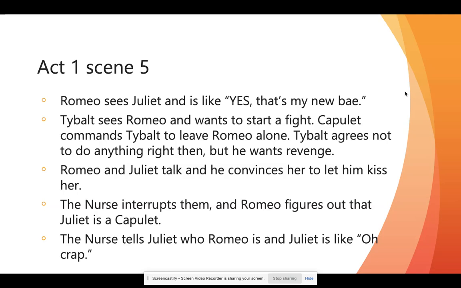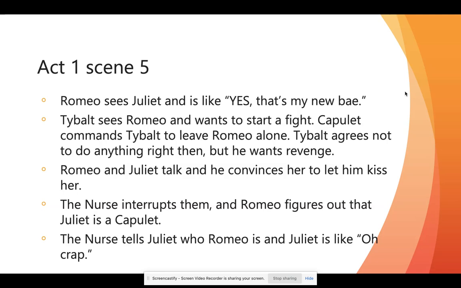He's really angry. Capulet, Juliet's dad, commands Tybalt to leave Romeo alone because remember, the Prince said that if they are caught fighting again, then both Capulet and Montague are going to be put to death, right? So he really does not want any more fighting. Tybalt agrees that he's not going to do anything right then, but he still really wants revenge.